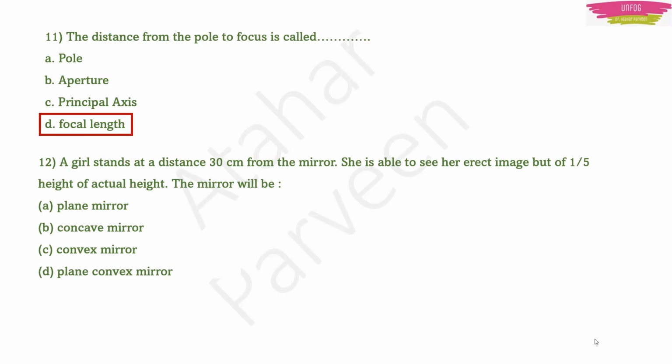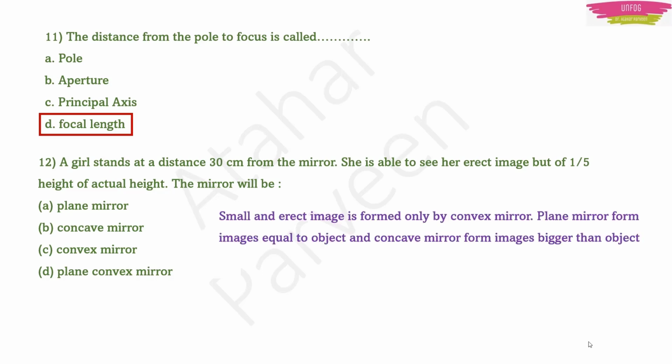A girl stands at a distance 30 cm from the mirror. She is able to see her erect image but of 1/5 height of actual height. The mirror will be? So which is the mirror which shows you the diminished images? So small and erect image is formed only by convex mirror. Actually plane mirror forms images equal to object, and concave mirror forms images bigger than object, while convex mirror forms images smaller than the object. So answer should be convex mirror.